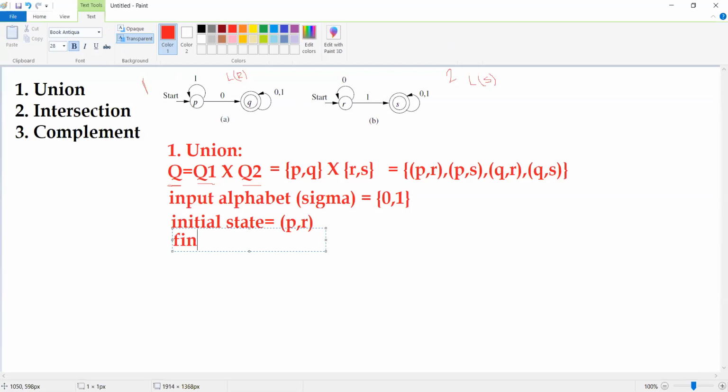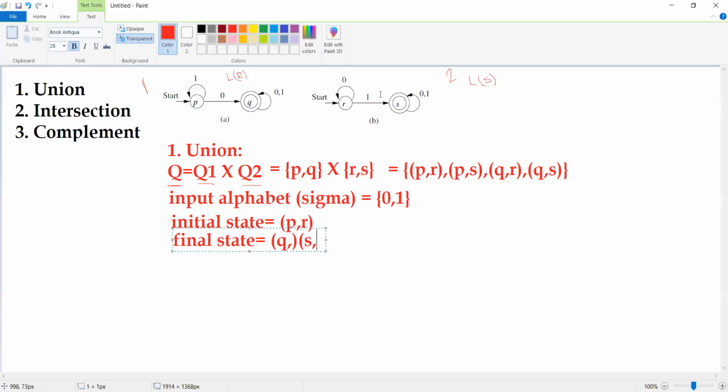Now we need to look for the final state. What is the final state here? You know, what is the final state in the first finite automata? Please go through the diagram. What is the final state in the first finite automata? Which is nothing but Q. And then what is the final state in our second finite automata? Which is nothing but S.